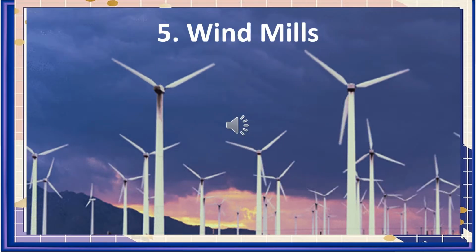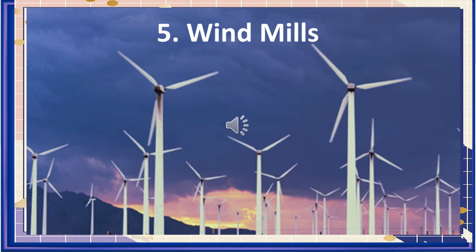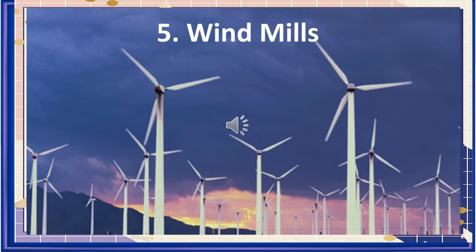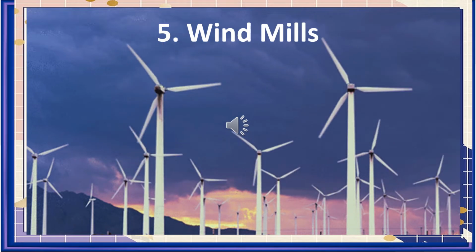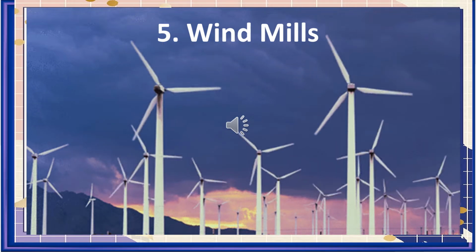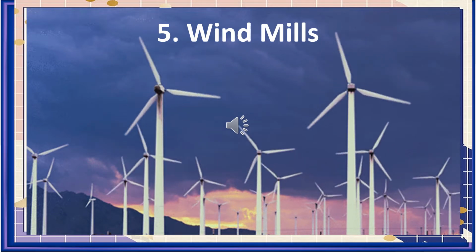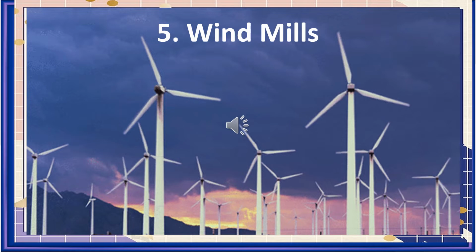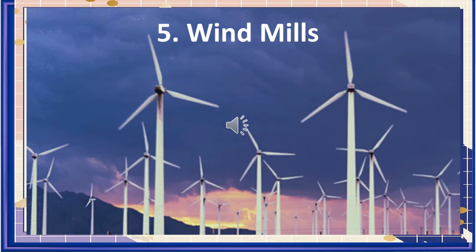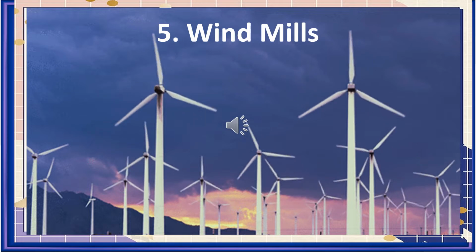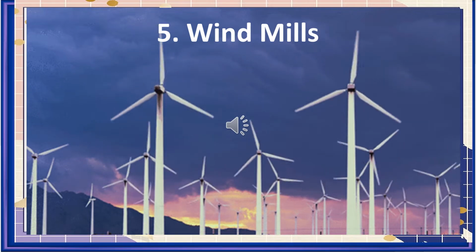5. Windmills. Windmills form one of the good examples of applications of kinetic energy. In a windmill, when the wind, air in motion, hits the blades, it causes the rotation, which ultimately leads to the generation of electricity. Here, the moving air has kinetic energy that causes the rotation of blades, and therefore, in this example too, the kinetic energy is converted into mechanical energy.